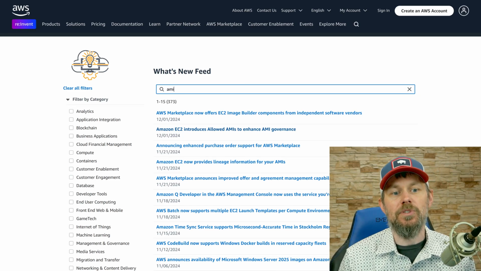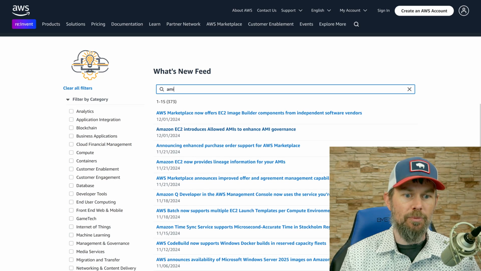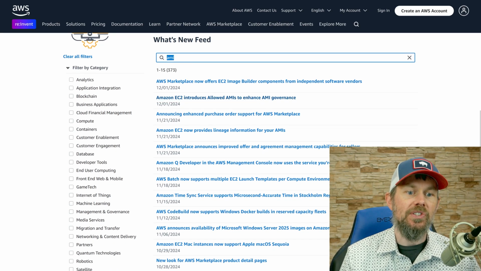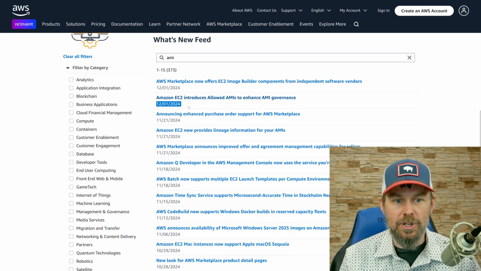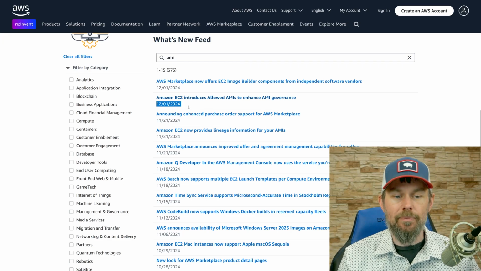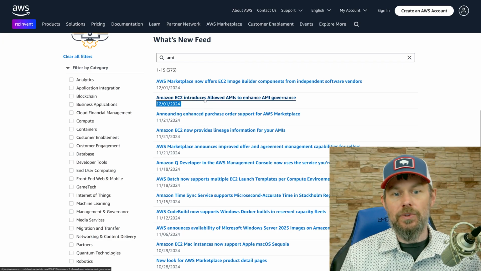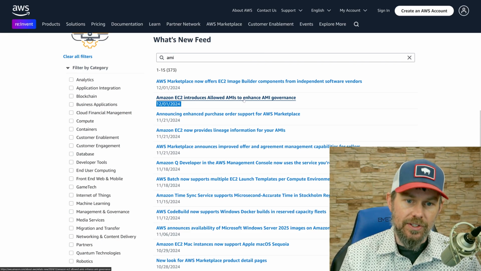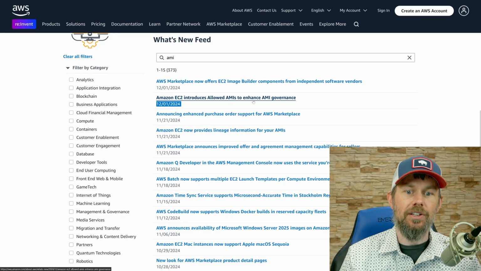So you might want to set up some kind of integration like that with your environment as well. If you do a search for AMI, you'll see that on December 1st of 2024, that was yesterday as of this recording, there is the EC2 new feature called Allowed AMIs to enhance AMI governance.